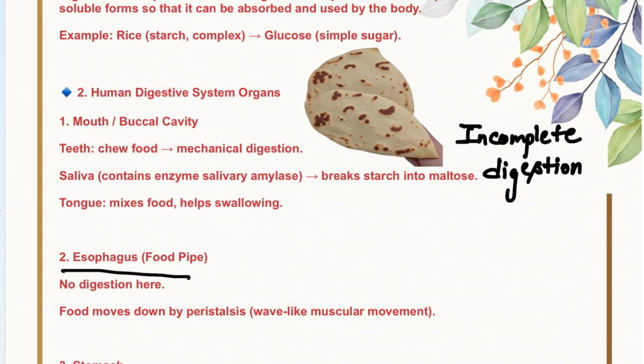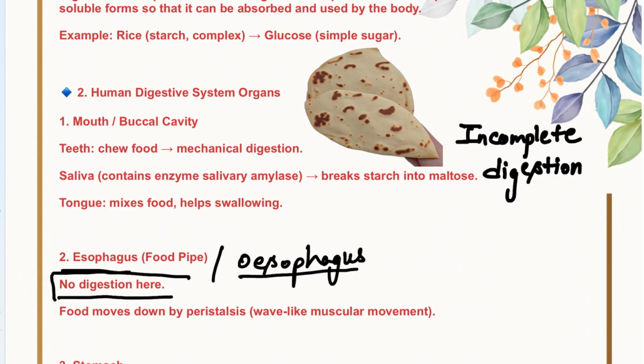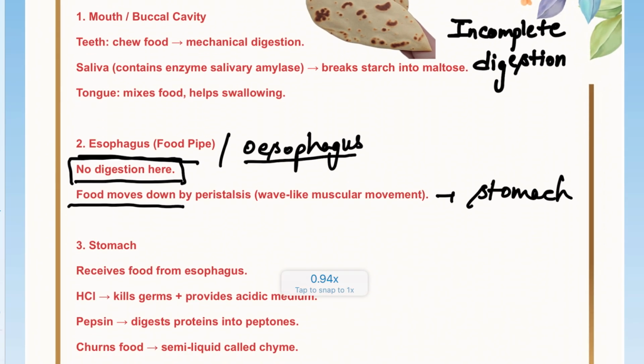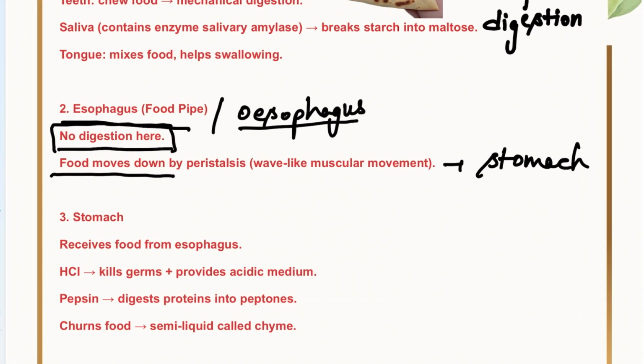Now food enters into the esophagus, or the food pipe. Esophagus is also written like this in your books. Now in the food pipe, point to be noted, no digestion takes place here. Only food moves down to the stomach. Here a very important movement takes place that is known as peristaltic movement.